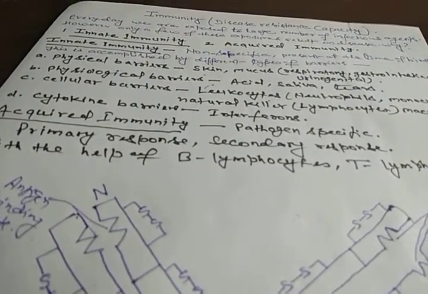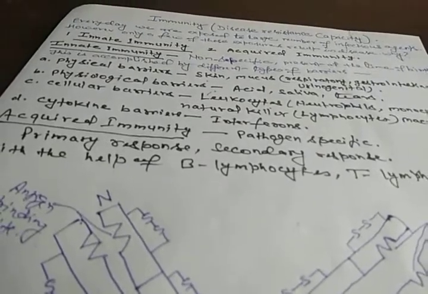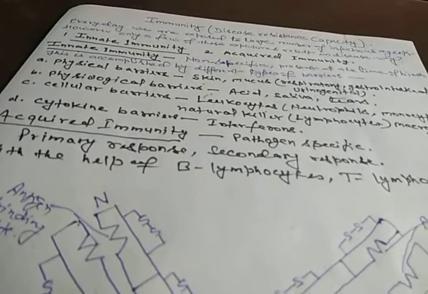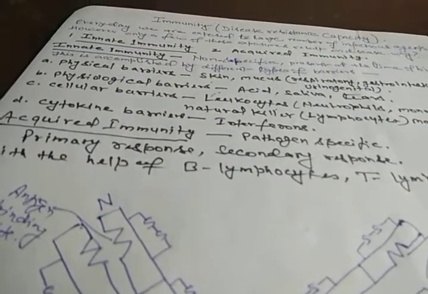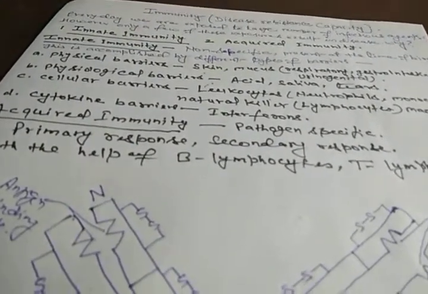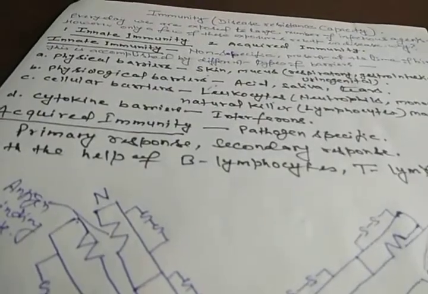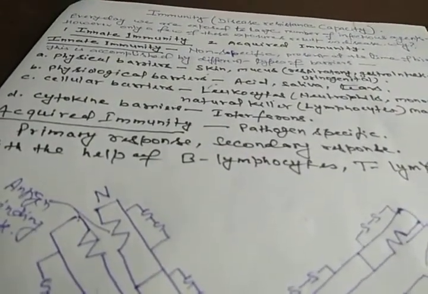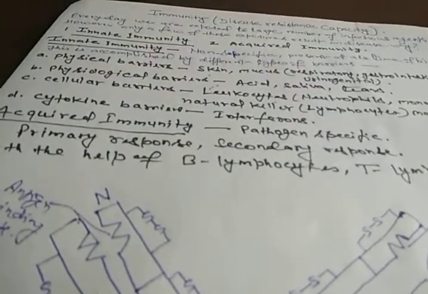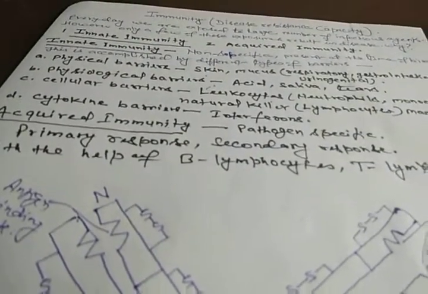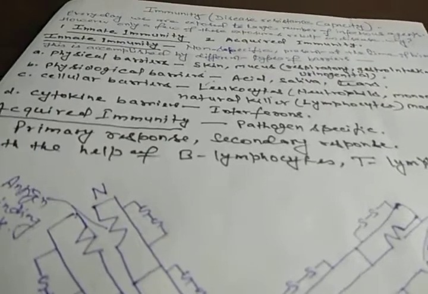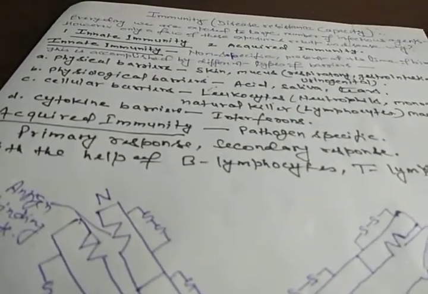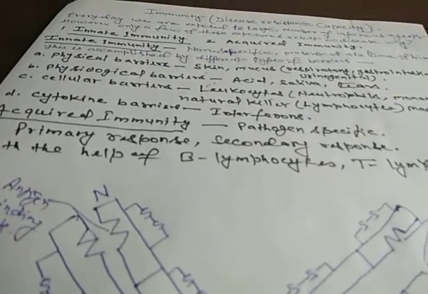But if our body encounters the same pathogen again, it gives a highly intensified secondary response. It means our body has the ability to memorize the first encounter, and that's why it gives an immediate, highly intensified response for the second encounter by the same pathogen.